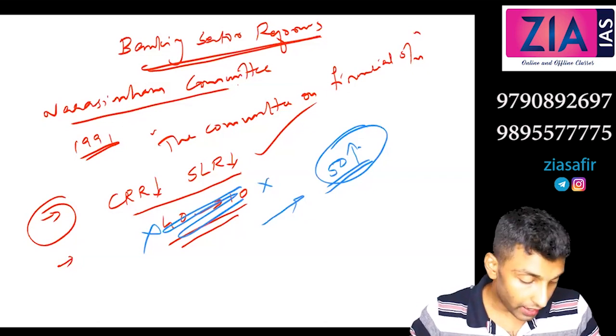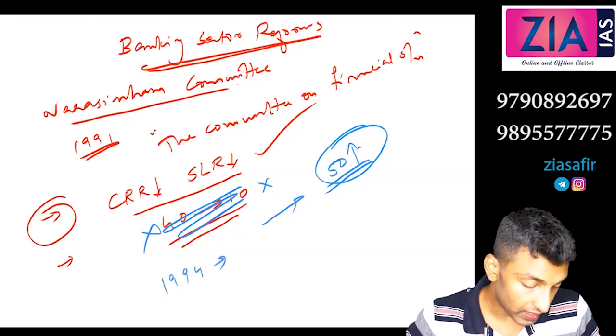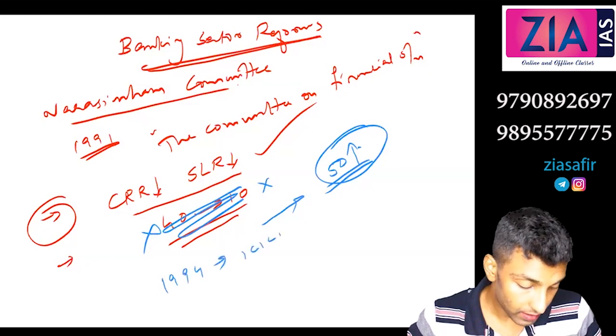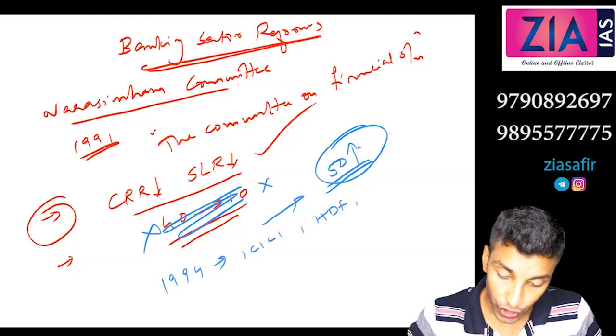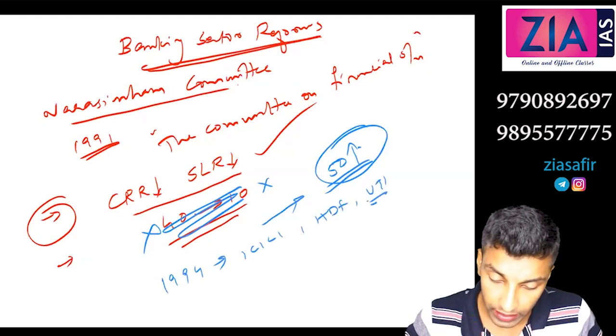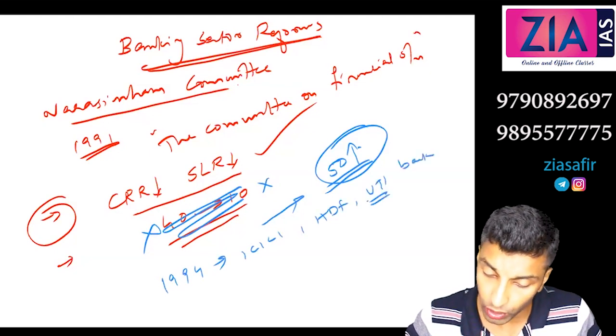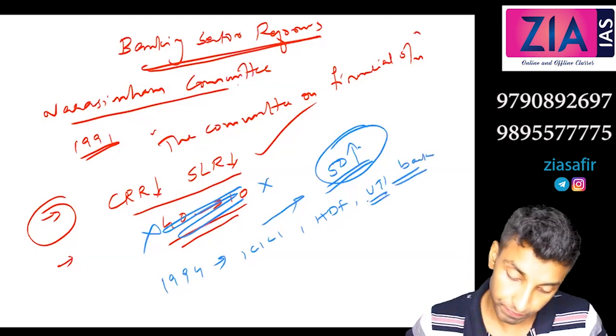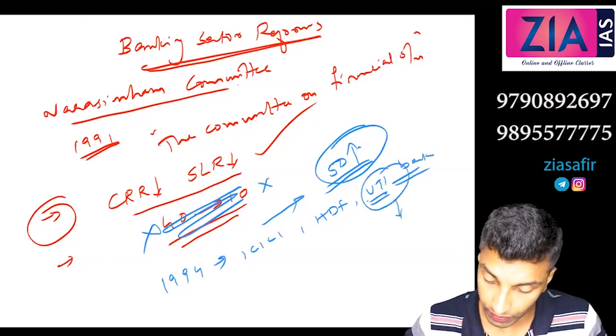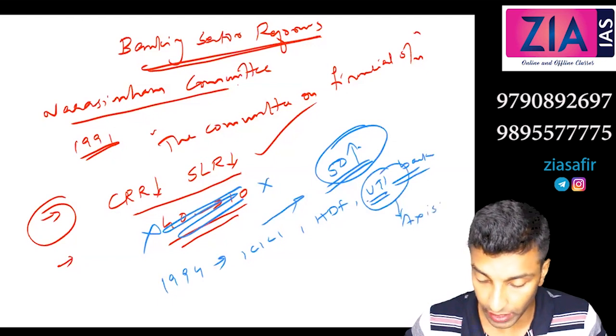Okay, so you can see in 94, which major private sector banks came? ICICI Bank, HDFC Bank, UTI Bank. What is this bank, UTI Bank? Is this bank there now, or was the name changed? The name changed. This is Axis Bank. Okay, UTI Bank is the Axis Bank.